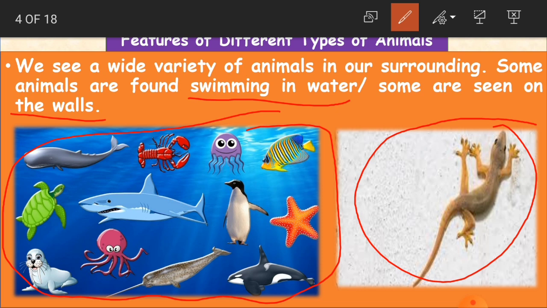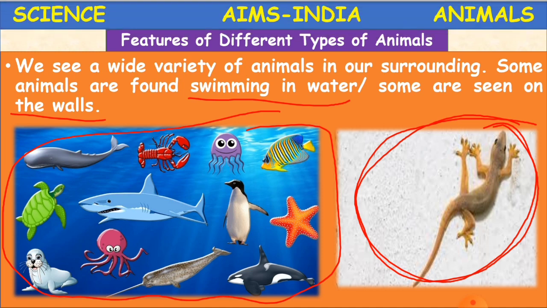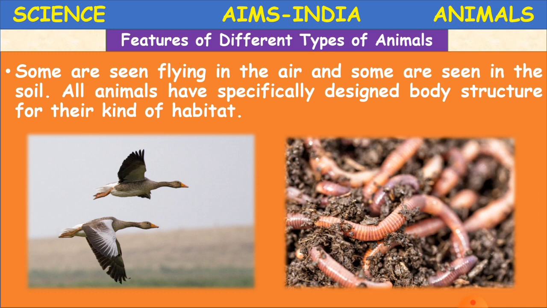What is this animal, children? Lizard. Normally we will be scared to see a lizard on the walls, no? So this animal lives on the walls. It is seen on the walls, even on the ground also. Okay, children? Now we'll see other types of animals, like some are seen flying in the air and some are